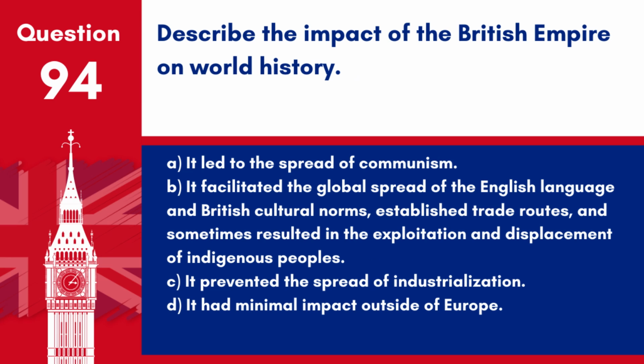Question 94. Describe the impact of the British Empire on world history. A. It led to the spread of communism. B. It facilitated the global spread of the English language and British cultural norms, established trade routes, and sometimes resulted in the exploitation and displacement of indigenous peoples. C. It prevented the spread of industrialization. D. It had minimal impact outside of Europe.